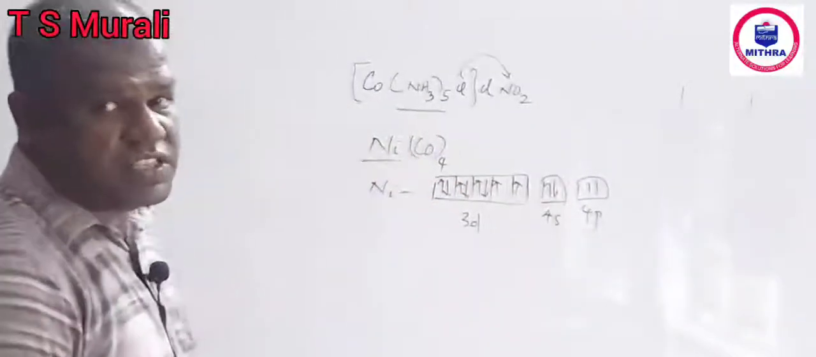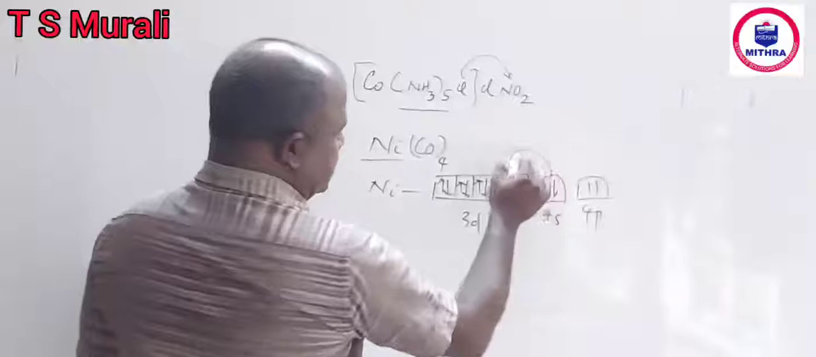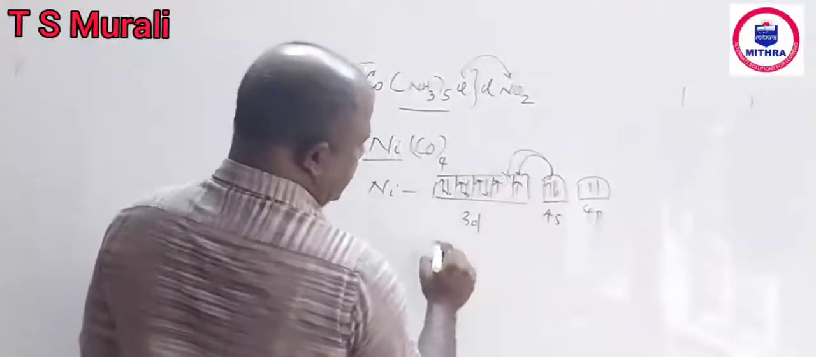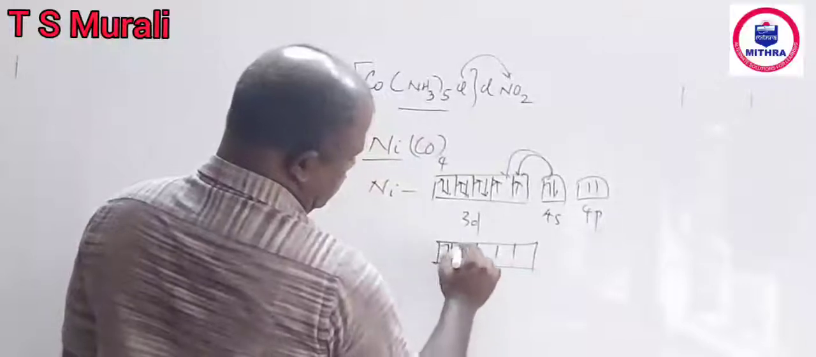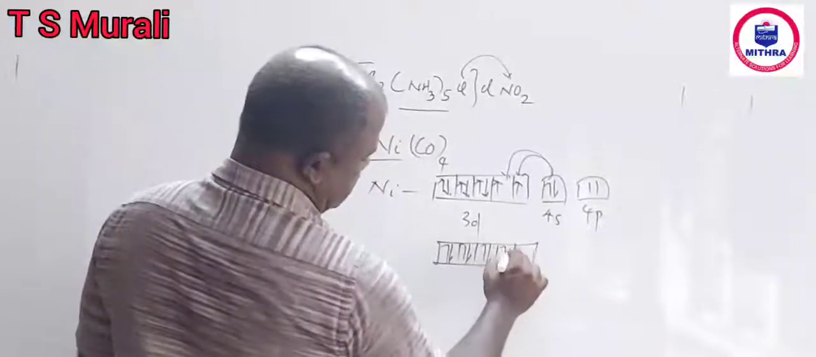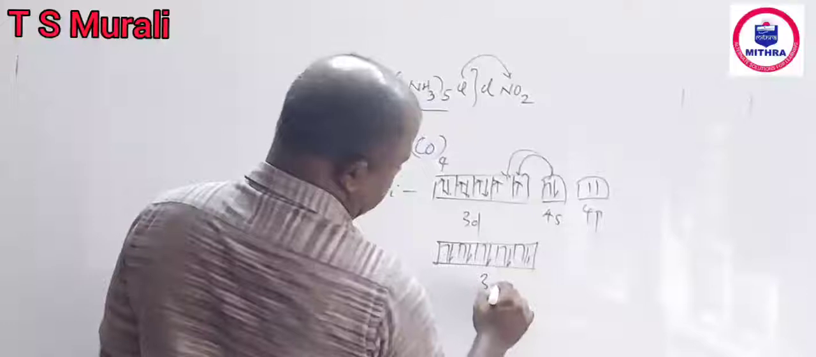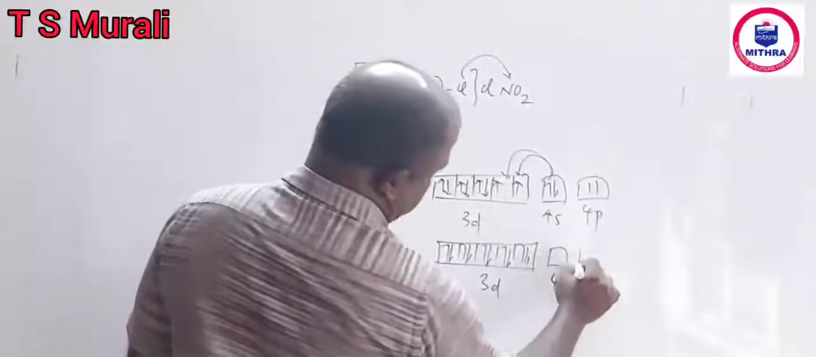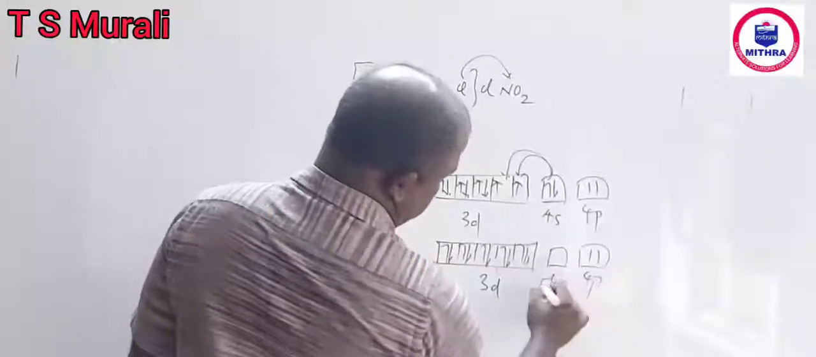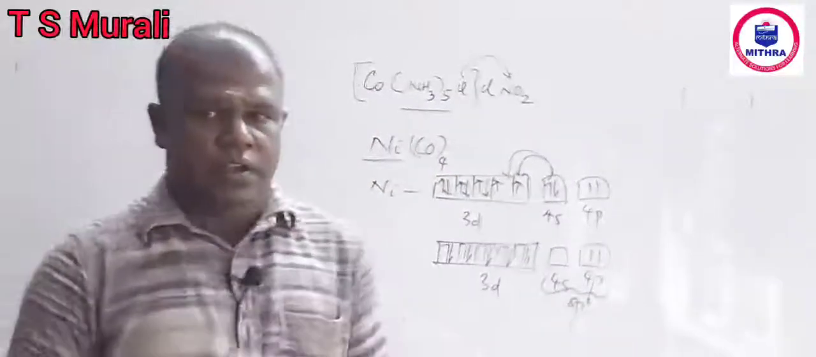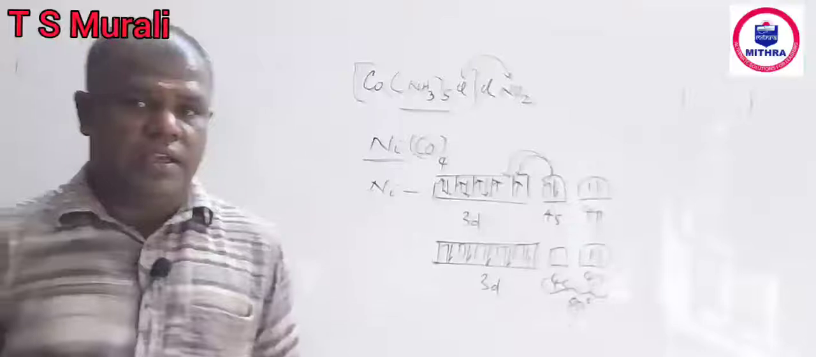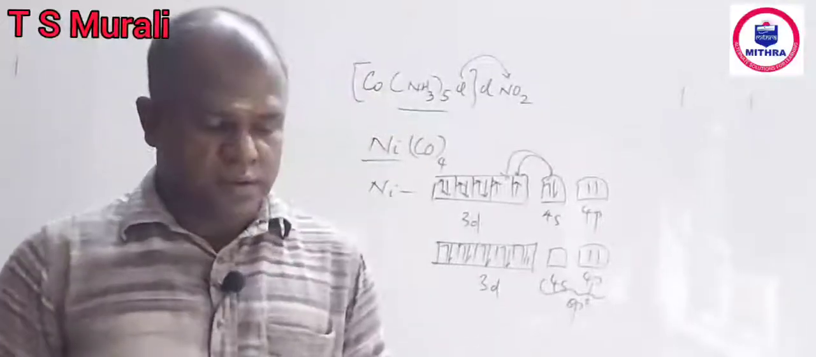See, carbon monoxide is a strong ligand, so these 2 electrons are paired up, so that the new configuration becomes 1, 2, 3, 4, 5, 6, 7, 8, 9, 10, 3d completely occupied, 4s is free and 4p is also free. So the hybridization naturally is sp3. Agree? So hybridization of Ni in Ni(CO)4 is sp3.